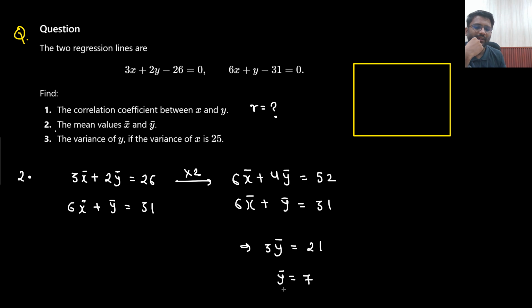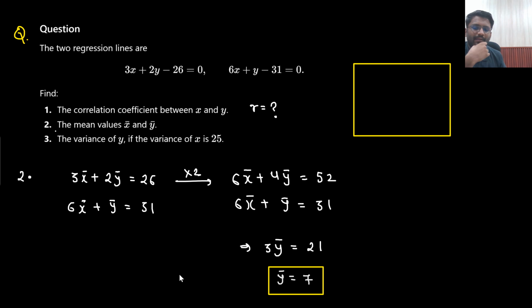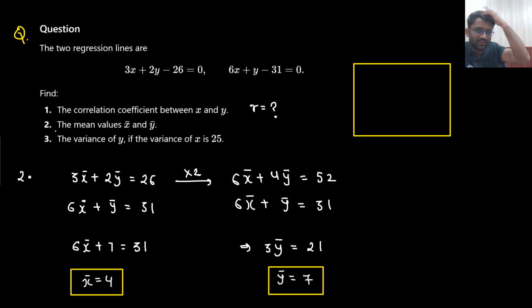So what is the value of y bar you are getting? 7. What will be the value of x bar? So 6x bar plus 7 equals to 31. So x bar equals to 4. Understandable? So x bar value is 4, y bar value is 7. This is the answer that we are getting. Understandable? So this is how I will solve it. I don't need correlation coefficient, I don't need variance or anything. Let's solve the first one.